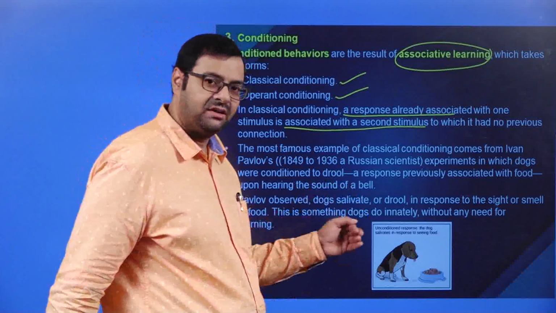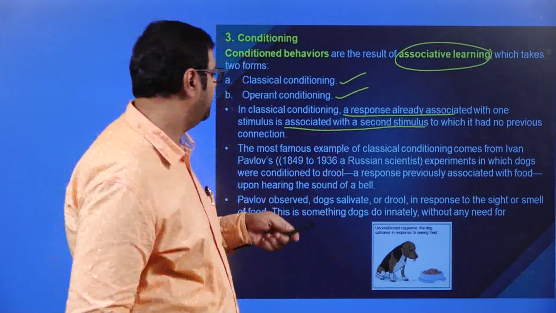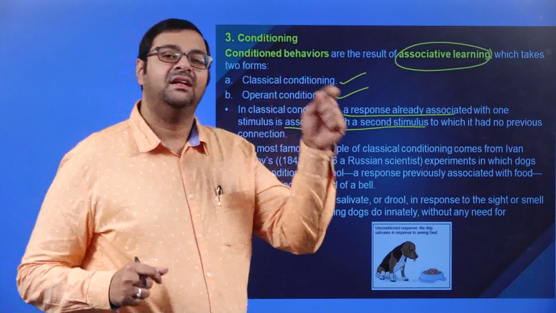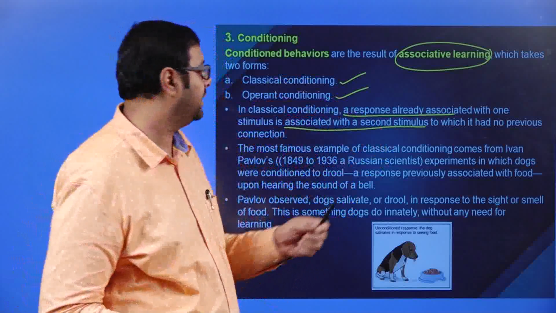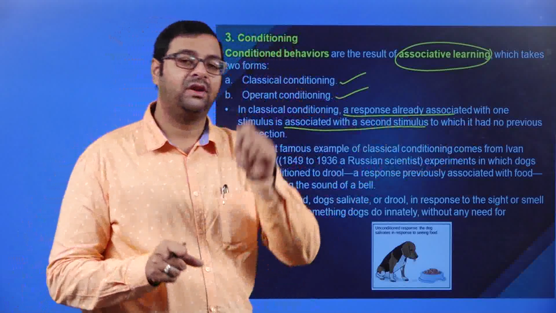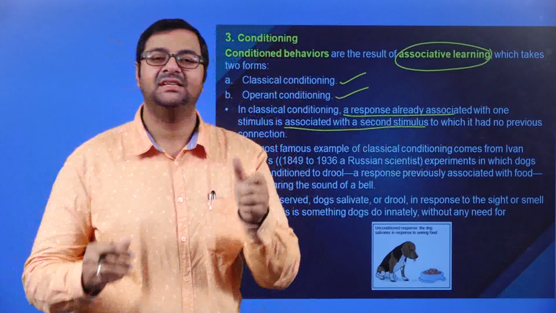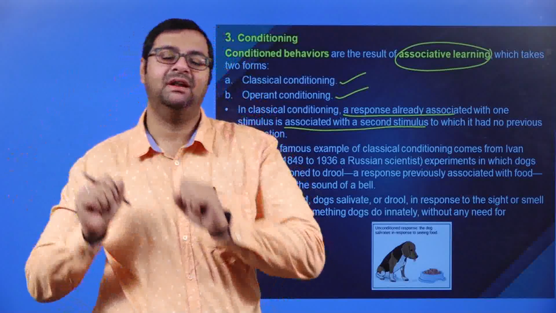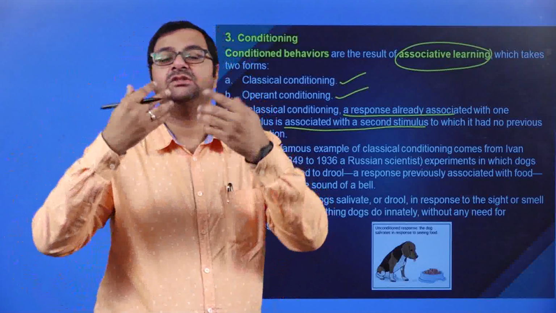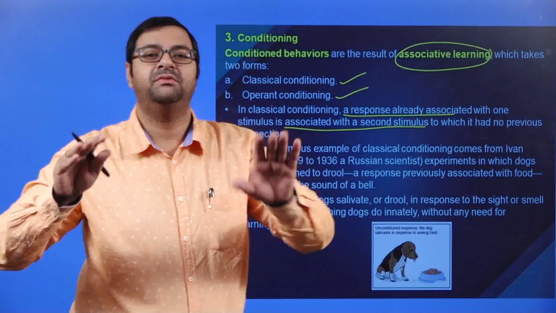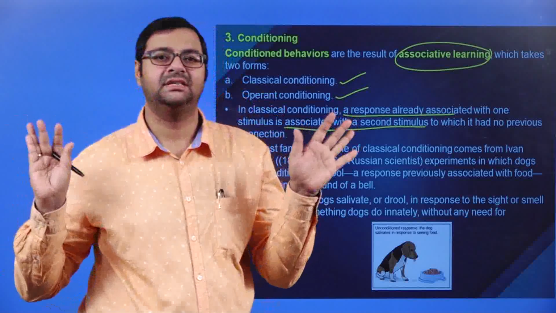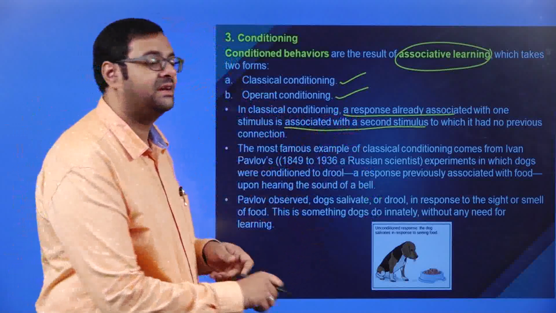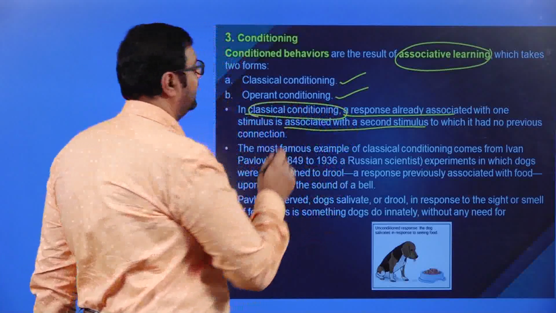That we'll see in the later part of the slides. Now we are associating it with a second stimulus, that is, the ringing of a bell is a second stimulus for the dog, that my food is going to come or my food has come, to which it had no previous connection. So if a bell is ringing and the dog comes to eat the food, that means it has associated it with the bell ring. Previously it did not have any connection between ringing a bell and the food coming. That is classical conditioning. So basically, we are training the dog.